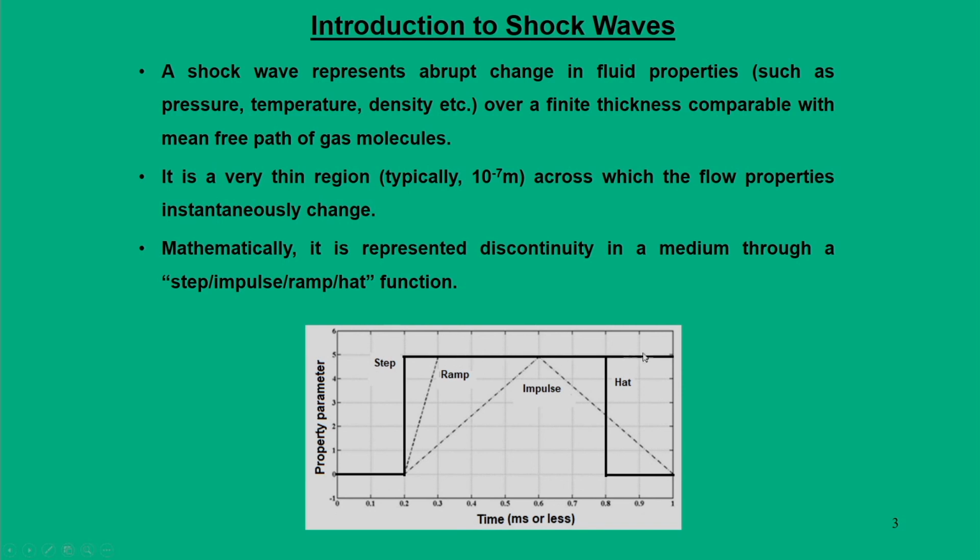If this is the case, we call this a step response. The property changes instantly and remains at 5 until the end.